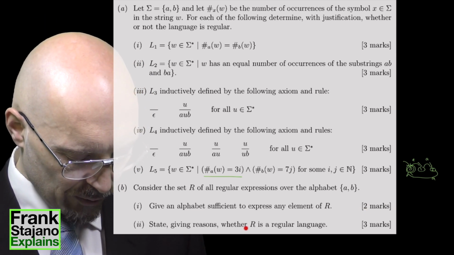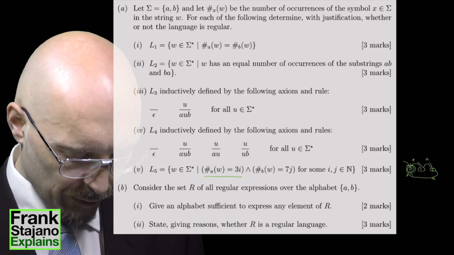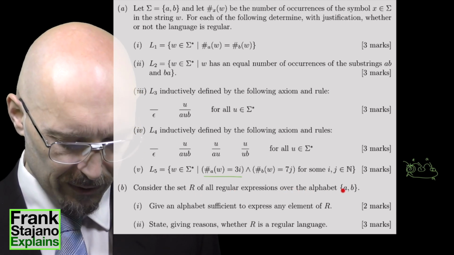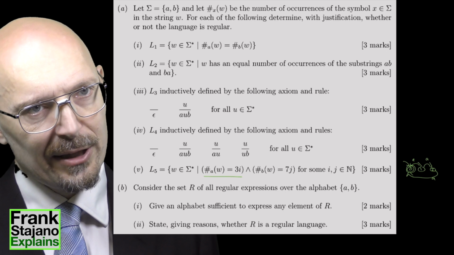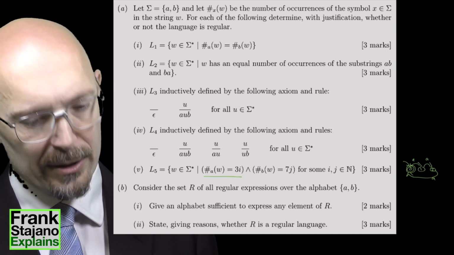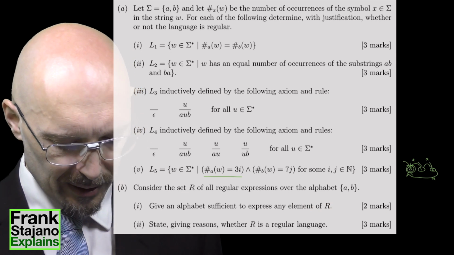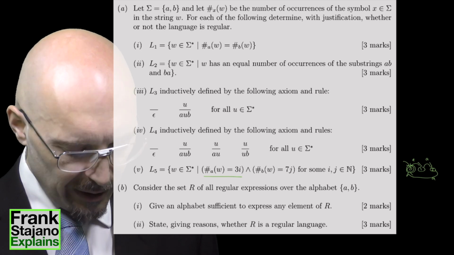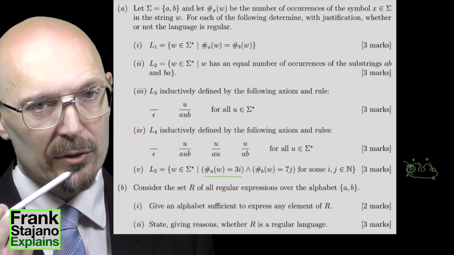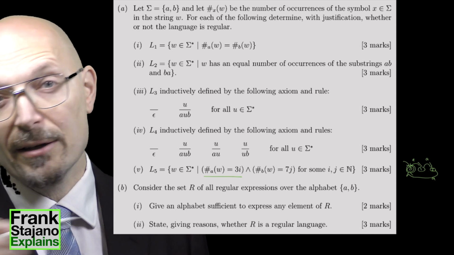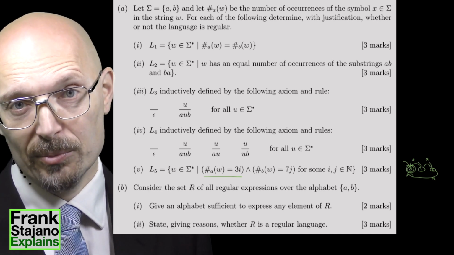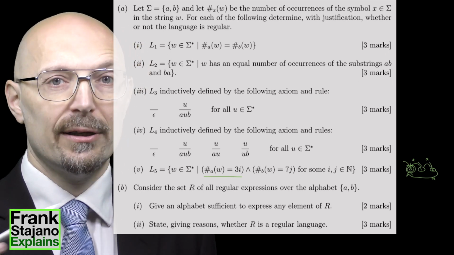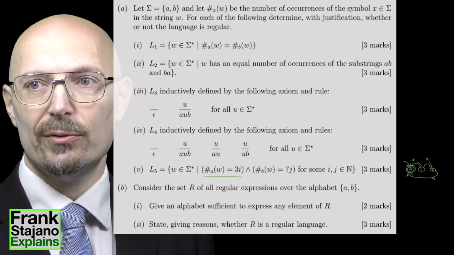And then state, giving reasons, whether R is a regular language. What's R? R is the set of all regular expressions over the alphabet A, B. Is R a regular language? So is there a DFA that will recognize whether a string of symbols in this alphabet I built in the previous sub-question is a valid regular expression over this alphabet? And by the fact that there are brackets and the brackets have to be balanced, the answer would be an easy no, because I can't balance the brackets with a DFA, for the same pumping lemma argument that we've already used several times.